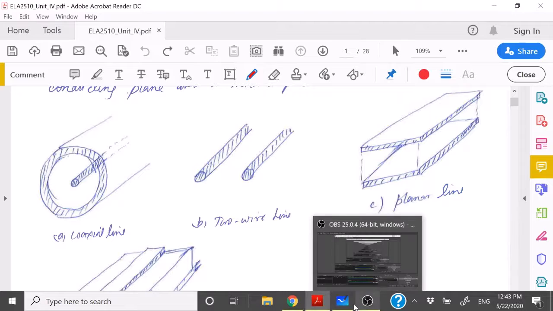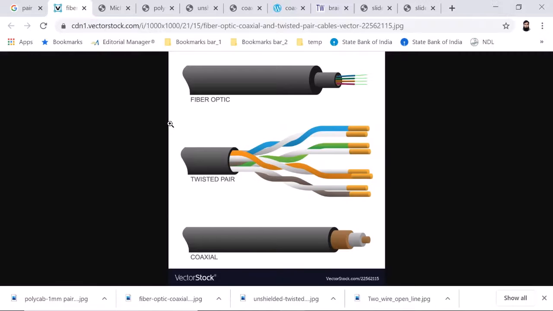Here you have some images taken from the net. This is a coaxial cable. It also acts as a transmission guided medium, so the wave propagates along this transmission line. Similarly, you have twisted pairs of wires. Here you have four twisted pairs of wires. They are also used to carry information.